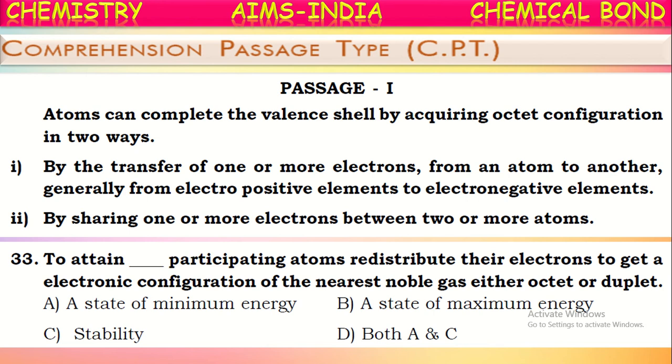How do they attain it? To attain a state of minimum energy and a state of maximum stability. So, minimum energy and stability: these two will be attained by an atom after the bond formation. So to attain these only, atoms participate in bond formation. Minimum energy and maximum stability, so these two are correct. Now what will be the correct answer? This. Okay. Next one.